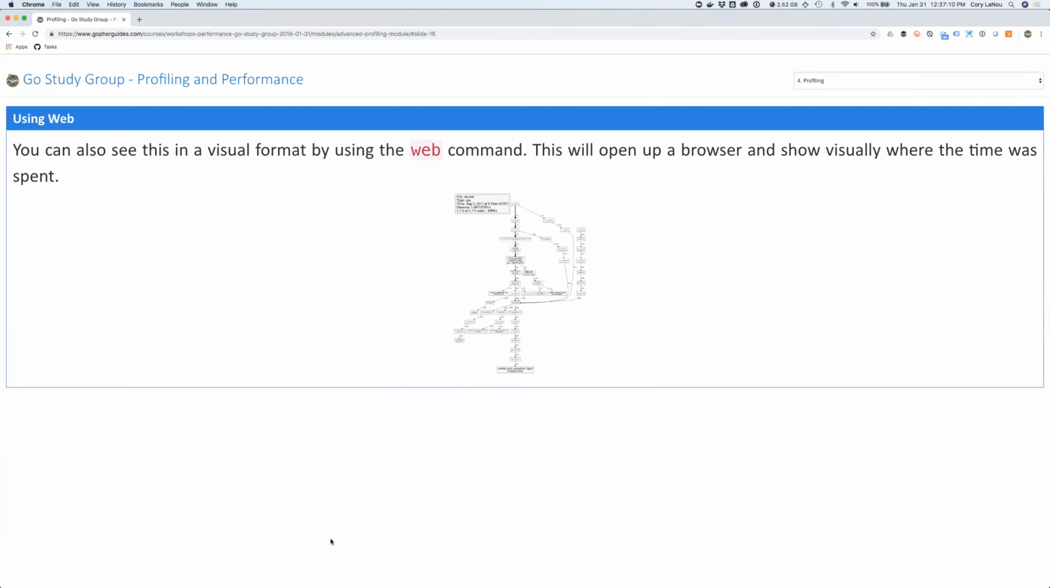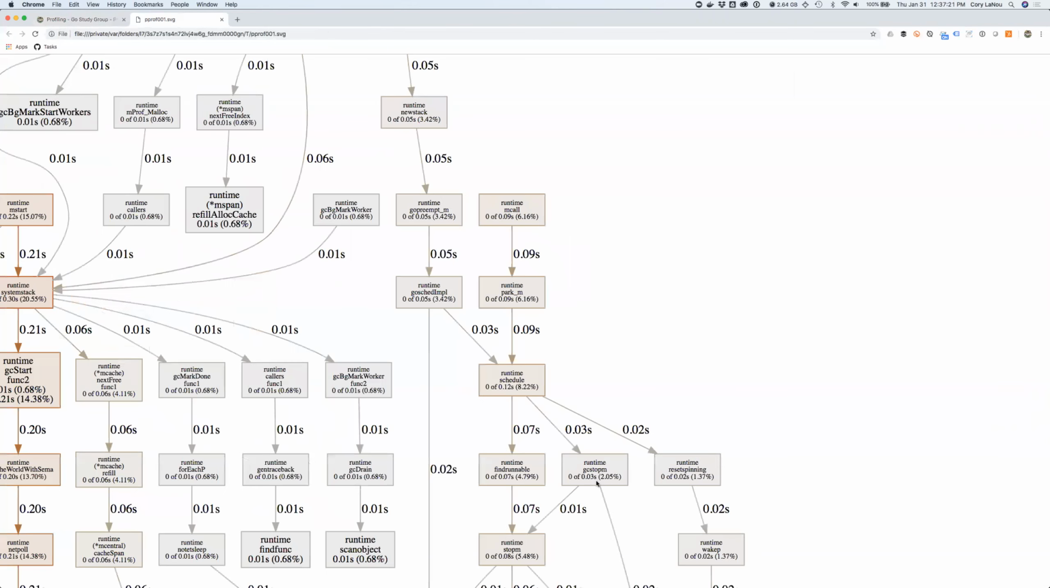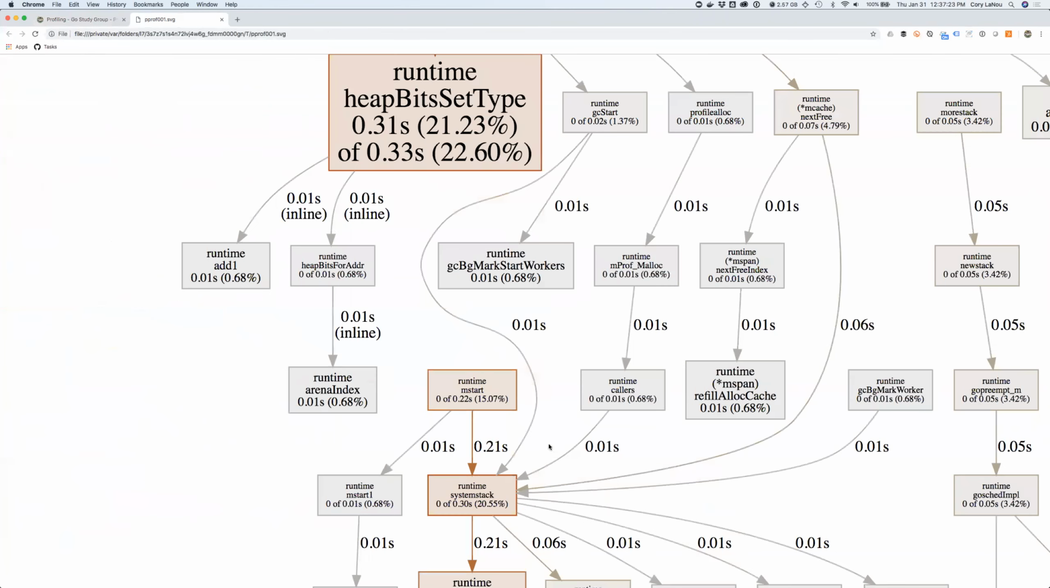You can also see this in a visual format by using the web command. I'm curious to see if this is going to work or not. So that works, which is shocking, right? So if that works, my list command should work. So this is actually an SVG. Let me zoom in here. Take it down a little bit. That it will generate right from there. So you see all I did was type web, and it actually shows me.